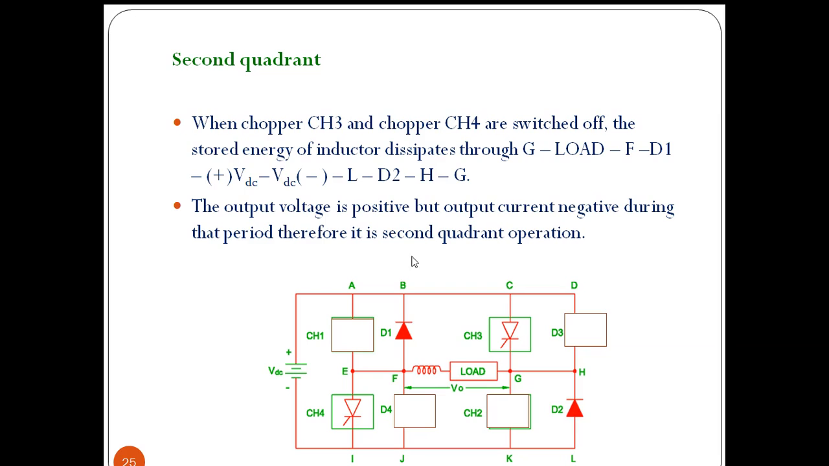The output voltage is positive, so this plus is available across this. In this case the output voltage is positive and the current is flowing from right to left, so the current is negative. We are getting operation in second quadrant.